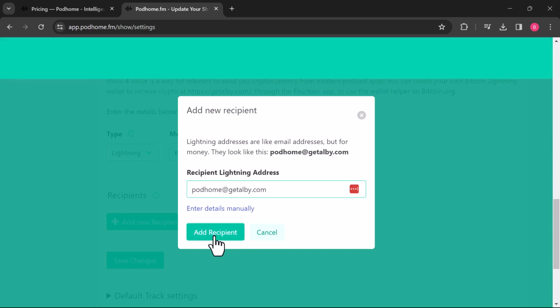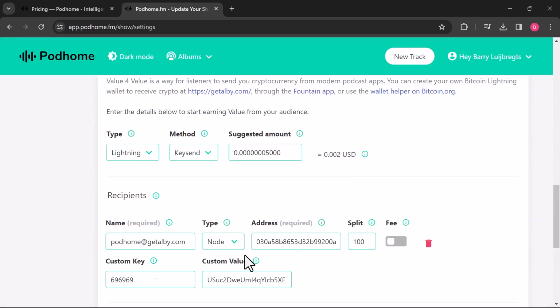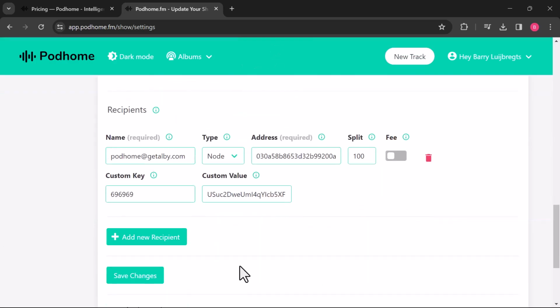All right, cool. Add a recipient, and we'll fill in all the details and save it. Excellent. So now for all of the tracks that I use within this album, this information is used by these modern podcast apps to send you value to this address. And that will then show up in your getlb.com wallet, including all of the messages that you receive during boosts.